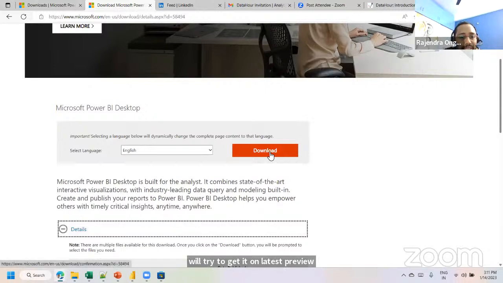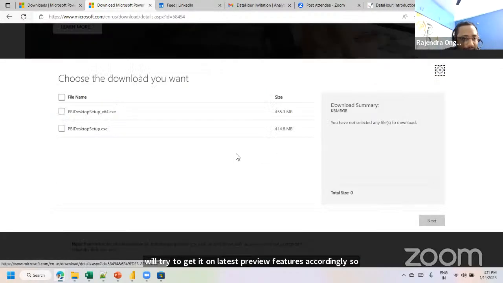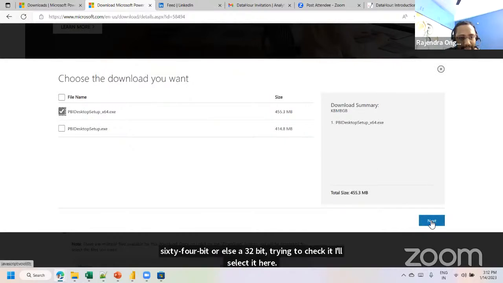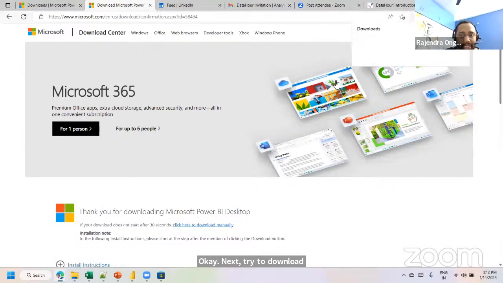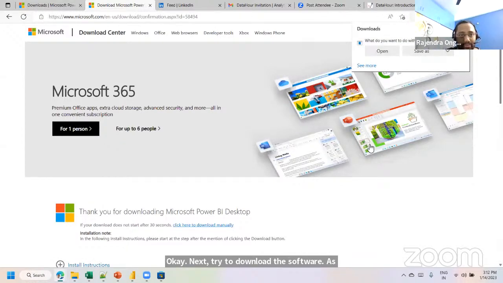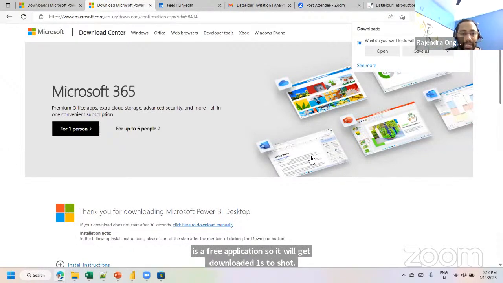So here we have an option called download. Try to select it. Check your system type, whether it is 64-bit or 32-bit, and select it here. Okay, next. Try to download the software. As I said, it is a free application, so it will get downloaded. One second, Tushar. If you are facing issues, I will help you with that.